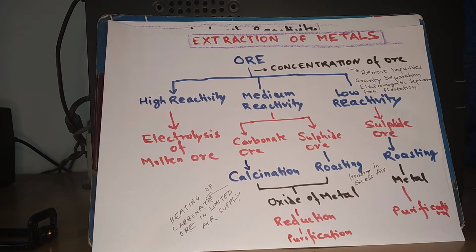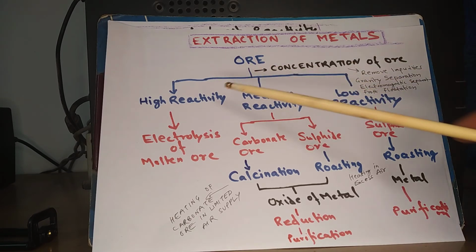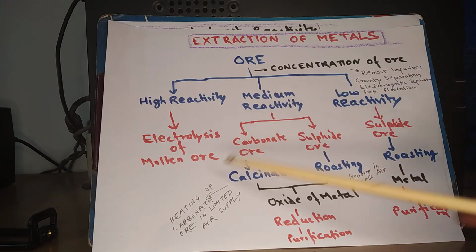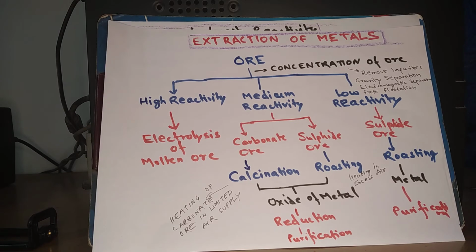Once concentration of ore is done, the next process depends on the reactivity of a particular metal. So for metals of high reactivity, electrolysis of molten ore is done to get pure metal. For metals of medium reactivity, there can be two processes depending on the type of ore. So there can be carbonate ores or sulfide ores. For low reactivity, all ores are in the form of sulfide ores.